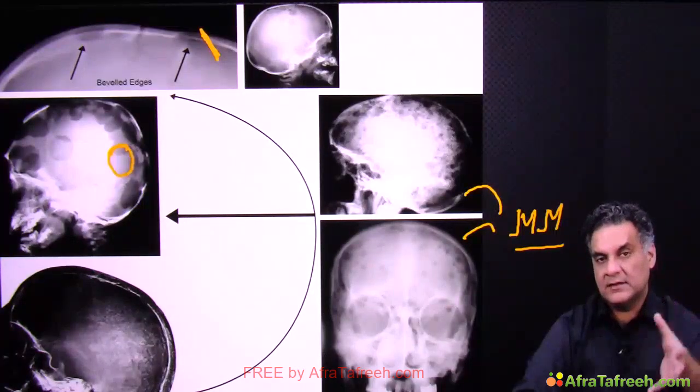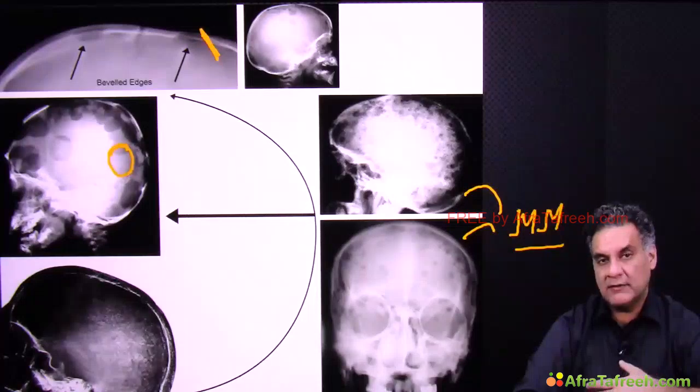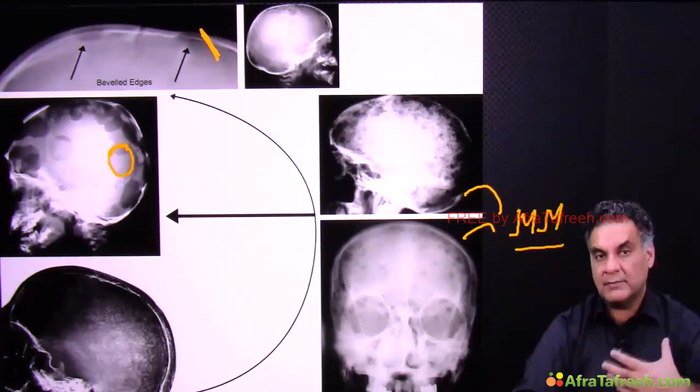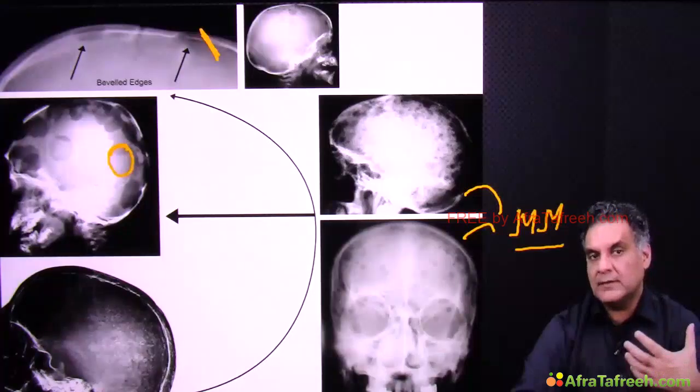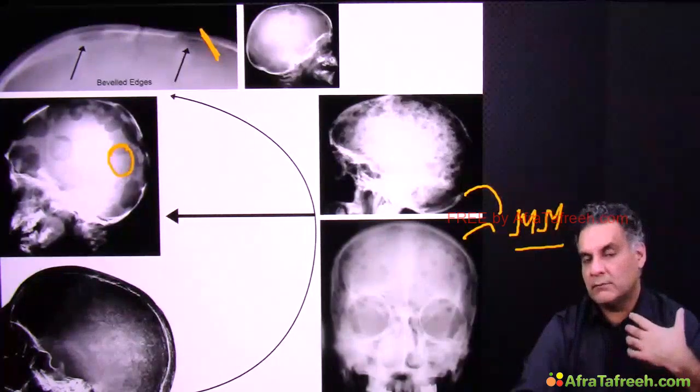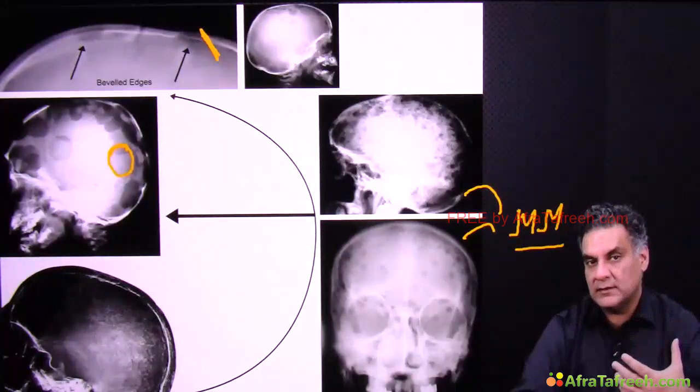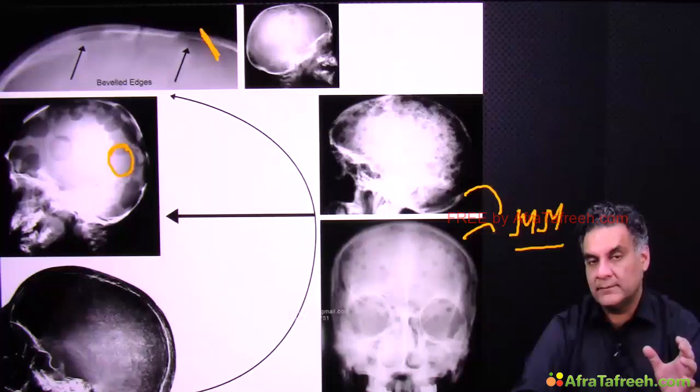You can have moth-eaten appearance, a more aggressive variety seen in multiple myeloma and metastasis. And as they become more and more aggressive, more destructive, you can have permeative margins seen in multiple myeloma, metastasis, but Ewing's, the most aggressive tumor known to mankind.